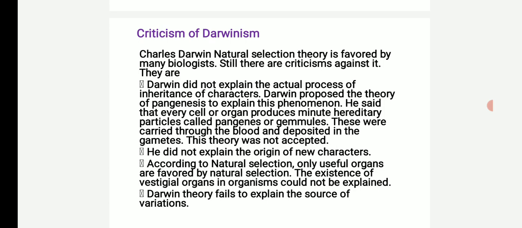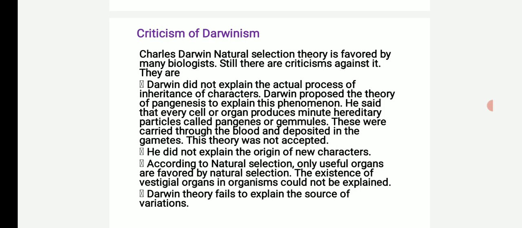Darwin proposed the theory of pangenesis to explain this phenomenon. He said that every cell or organ produces minute hereditary particles called pangenes or gemmules. These were carried through the blood and deposited in the gametes. This theory was not accepted.